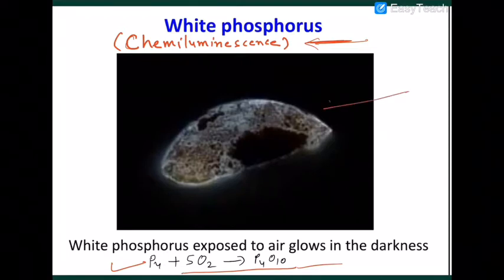In a dark room it will look like a sunset, because it will glow with a very slow yellowish and reddish light. Not flame, you can say dim light is given out from the phosphorus. You can experience it by performing it. That is why white phosphorus is kept underwater.